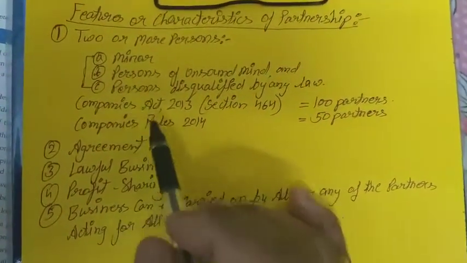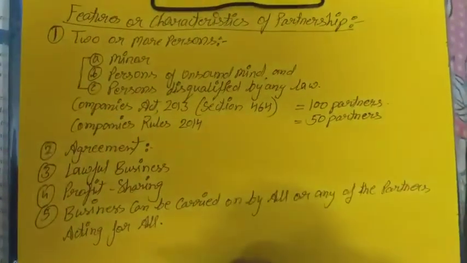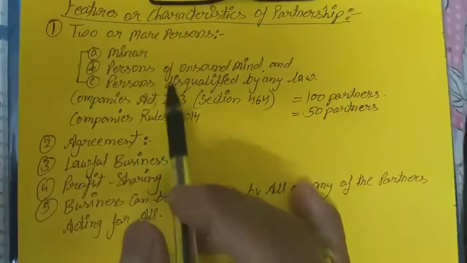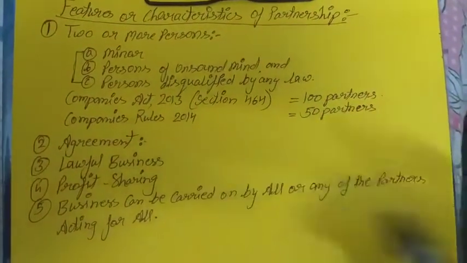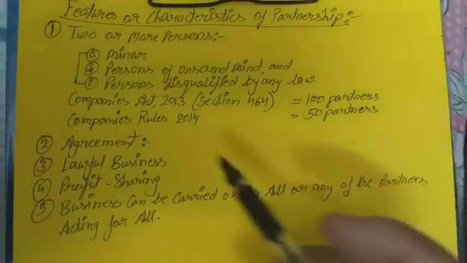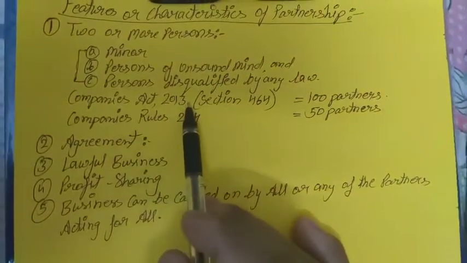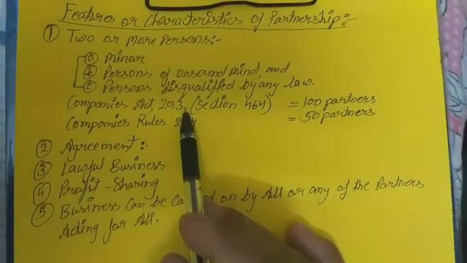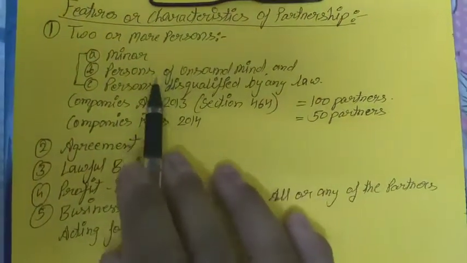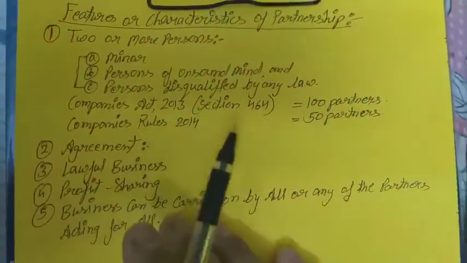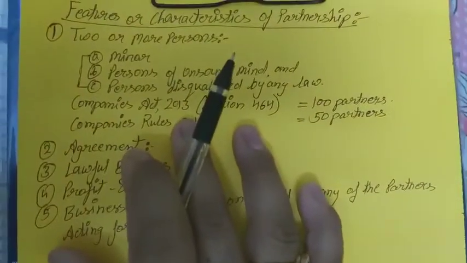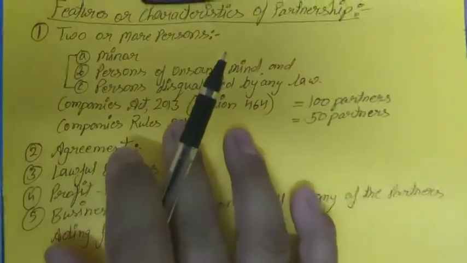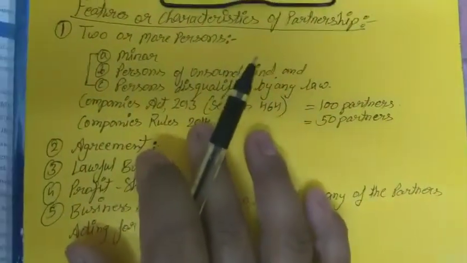Who cannot become the partners in a partnership firm? 4 options they have given, 3 options they contain, and 1 more option they have given. Similarly, this question has also come earlier. So for a 1 mark question, this is an important concept. We have to understand each and everything in this concept.